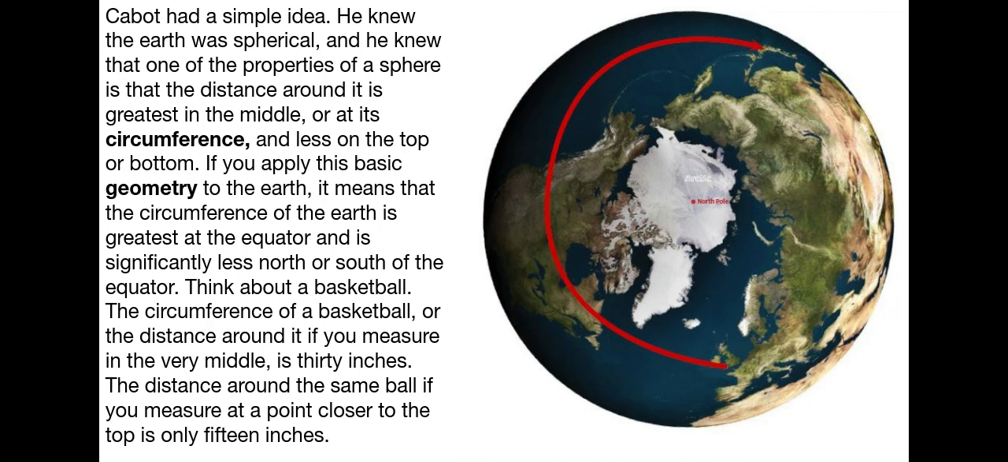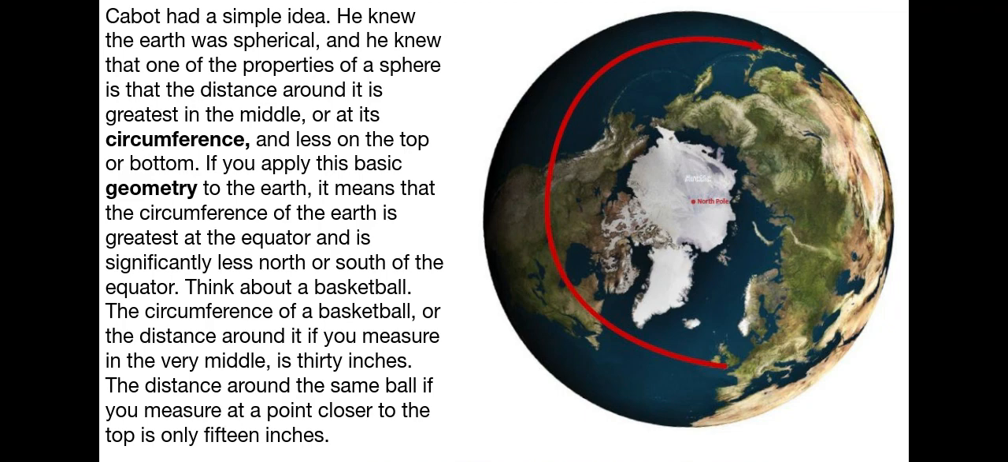If you apply this basic geometry to the Earth, it means that the circumference of the Earth is greatest at the equator and is significantly less north or south of the equator. Think about a basketball. The circumference of a basketball, or the distance around it, if you measure in the very middle, is 30 inches. The distance around the same ball, if you measure at a point closer to the top,